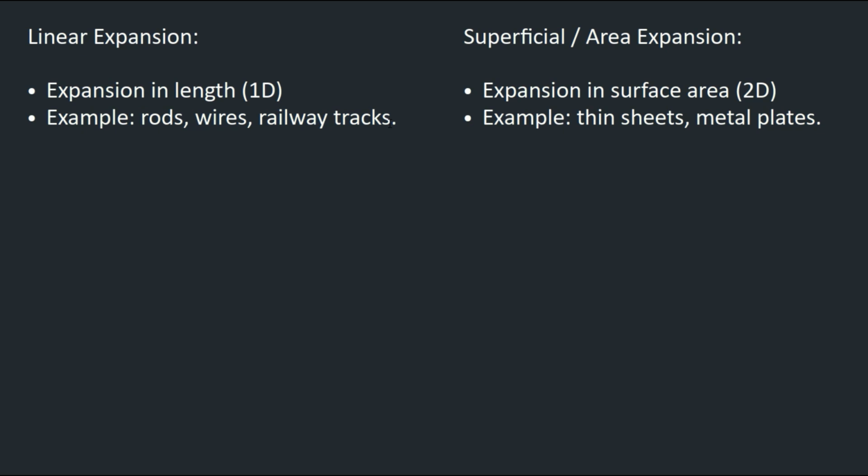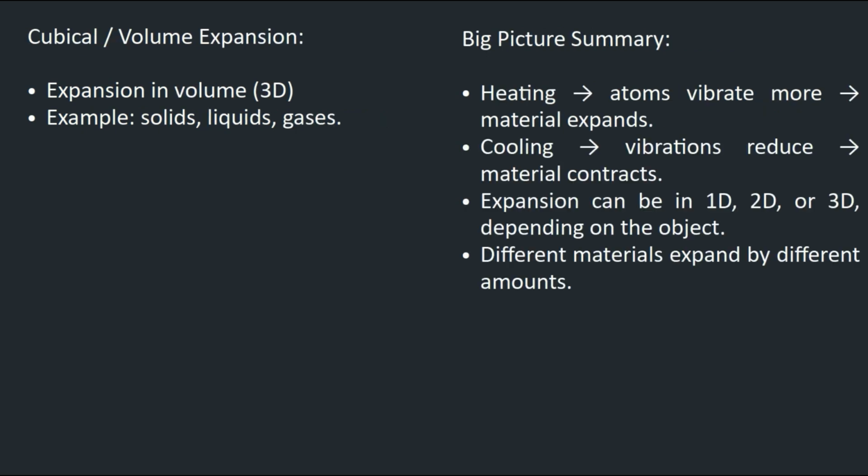Then you have area expansion, that is expansion in the surface area. When we have a thin sheet, you have the length and the breadth, and the thickness is negligible. So we get to see area expansion, and volume expansion that you guys know of.